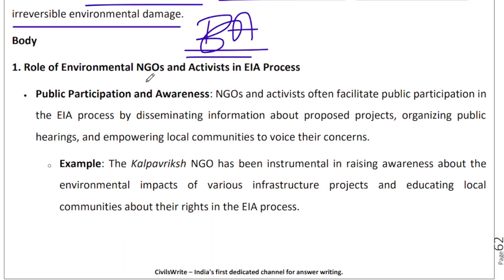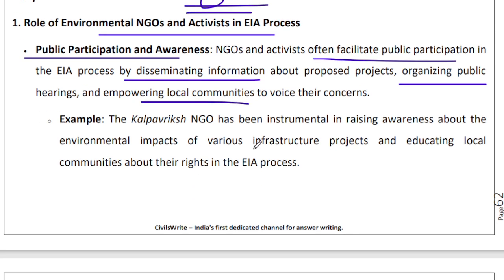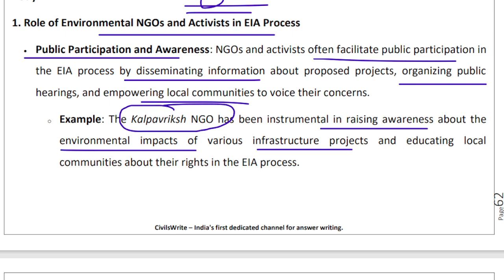So what is the role of environmental NGOs and activists? First, public participation and awareness. They facilitate public participation, they disseminate information, they organize public hearings and meetings, and they empower the local communities by informing them, by collecting their opinions and converting them into a collective voice. You have to highlight the role of Kalpavriksha NGO, which has been instrumental in raising awareness about environmental impacts of various infrastructure projects and has been educating local communities about their rights in the entire EIA process. So do check out the website of Kalpavriksha. It will be an eye-opening experience for a lot of you guys, right?